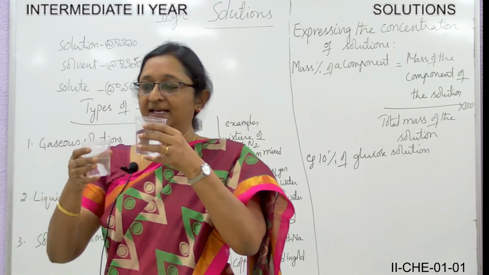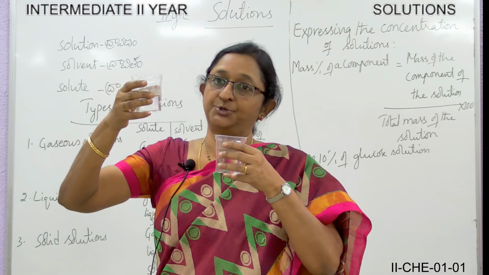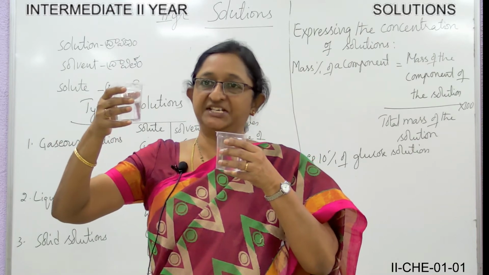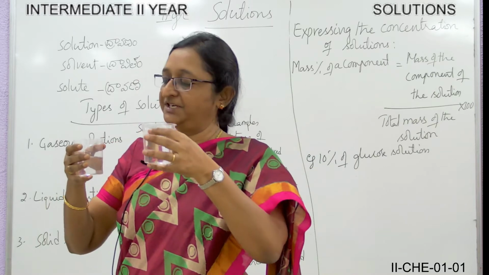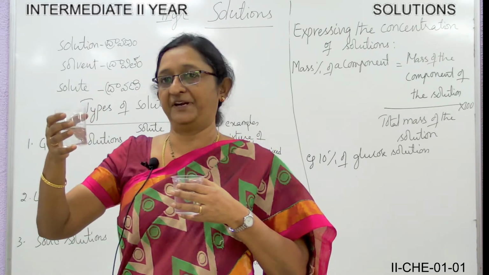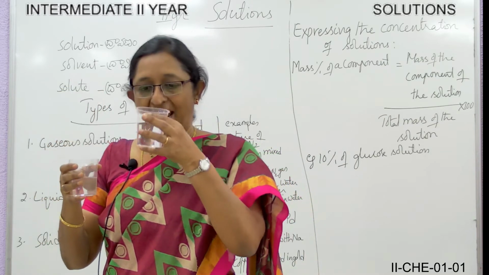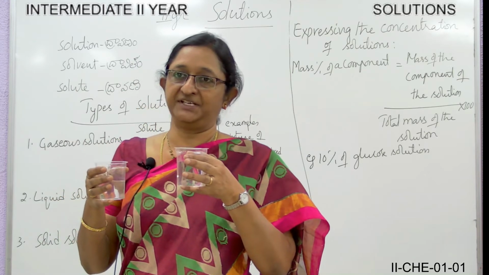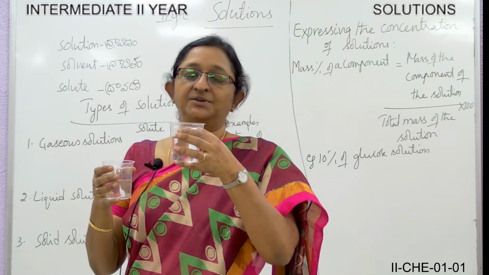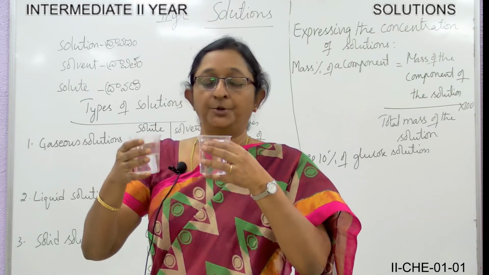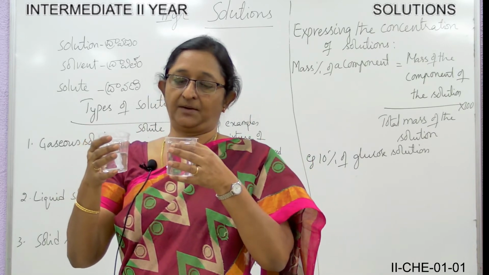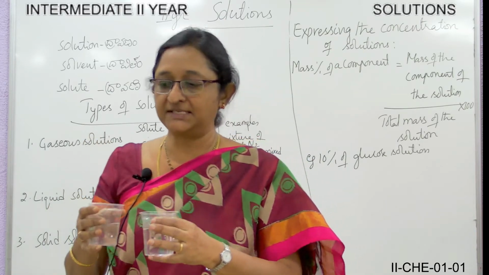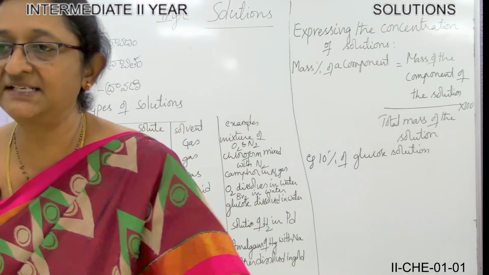So if I add more than the amount I prepared earlier, when you taste this, you will observe this has a lighter salty taste, and this is a little bit stronger salty taste. You can call this a dilute solution and this a concentrated solution.